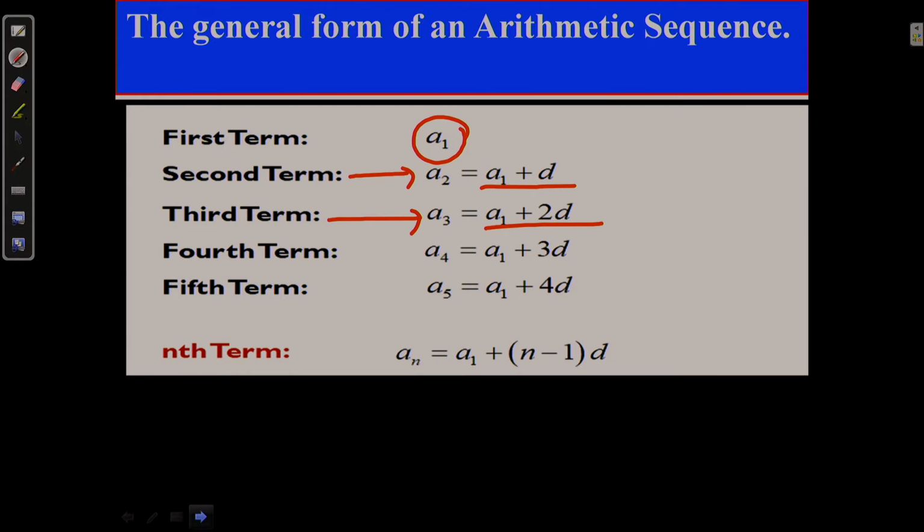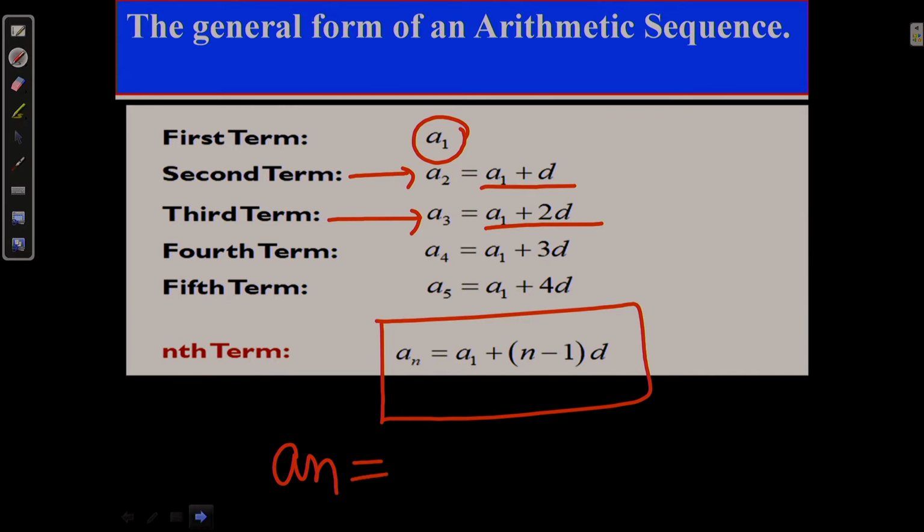okay. If you proceed up to the AN term, you will find very simply AN equal to A1 plus N minus 1 into D. That means the nth term of an arithmetic progression has a formula, and that formula is A1 plus N minus 1 into D, okay.